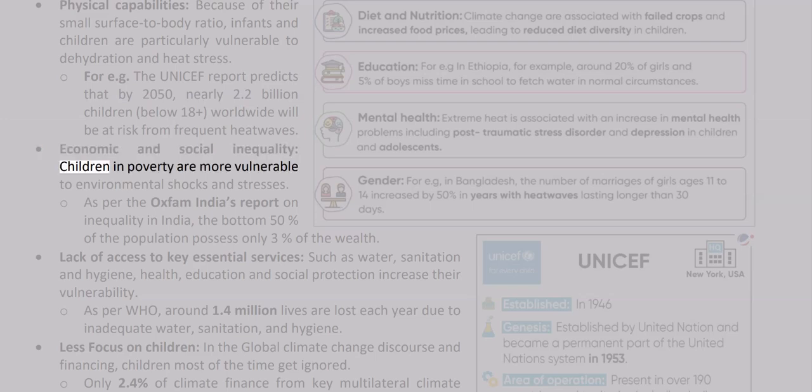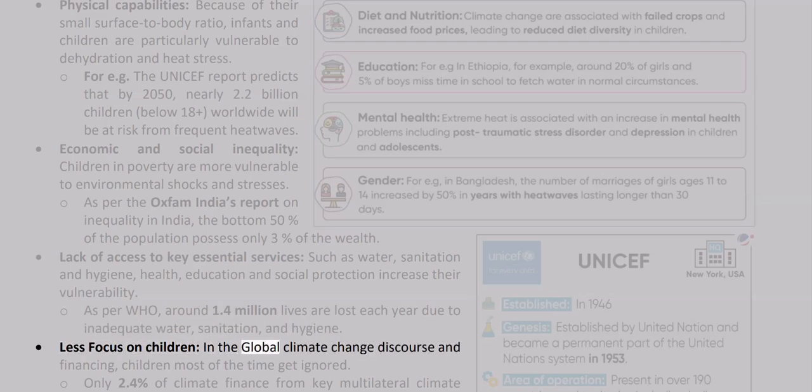Economic and social inequality. Children in poverty are more vulnerable to environmental shocks and stresses. As per Oxfam India's report on inequality in India, the bottom 50% of the population possess only 3% of the wealth. Lack of access to key essential services, such as water, sanitation and hygiene, health, education, and social protection increases their vulnerability. As per WHO, around 1.4 million lives are lost each year due to inadequate water, sanitation, and hygiene.